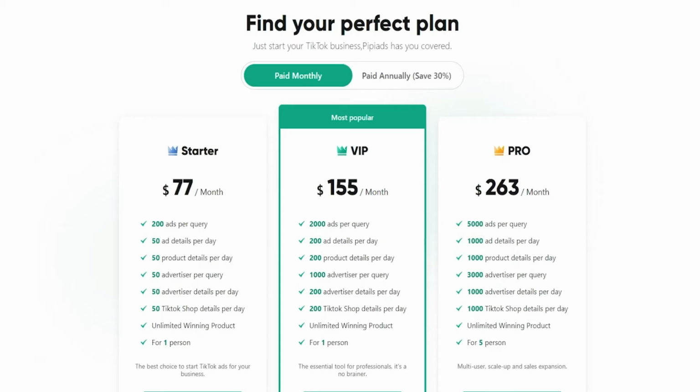Now, obviously, the starter plan, as you can clearly see, is for a person who's starting things off, not a lot of money to invest, but a good heart and wants to start off strong. And trust me, for a beginner who wants to start off strong, 200 ads per query and 50 ads, products, and advertisers per query is out of this world, to be honest. This number is pretty high, and it's going to take you places.